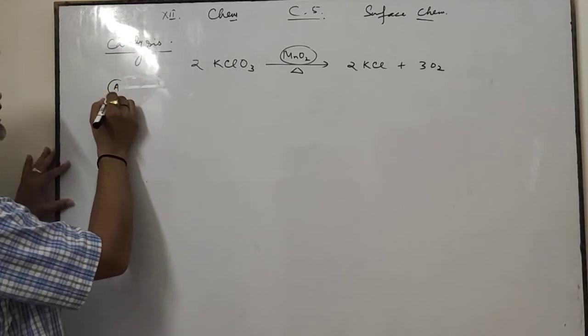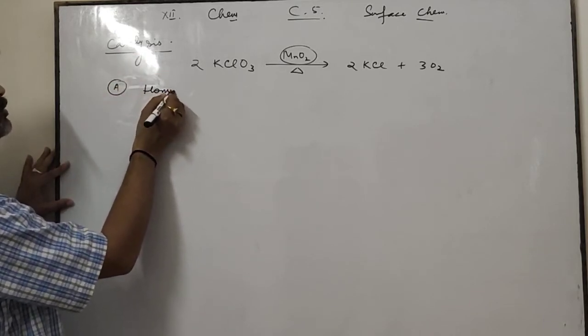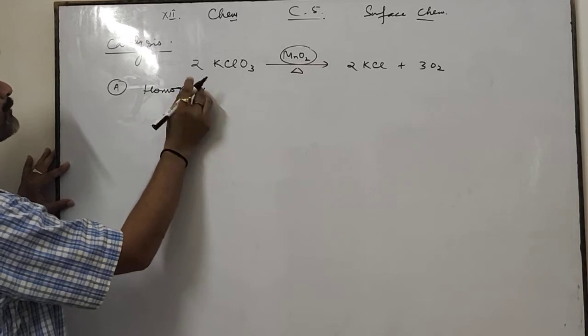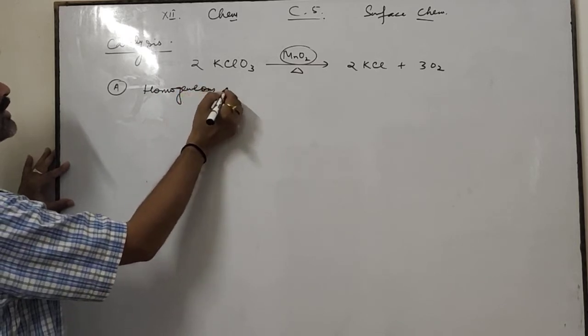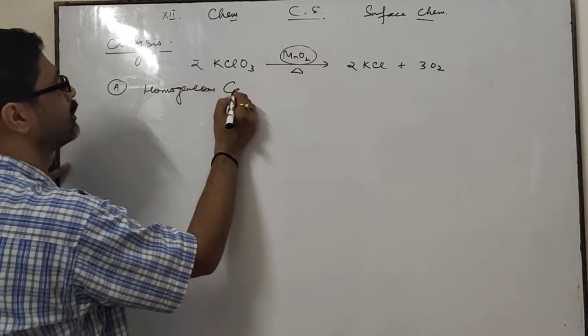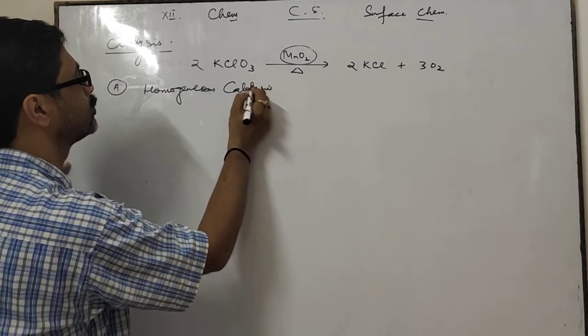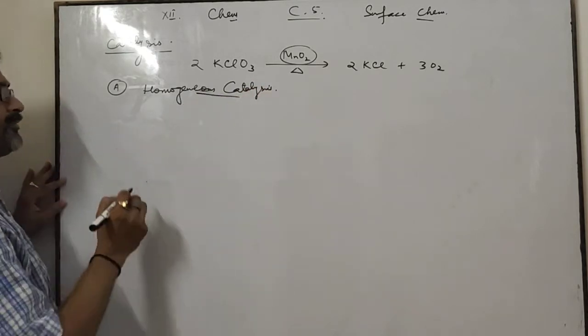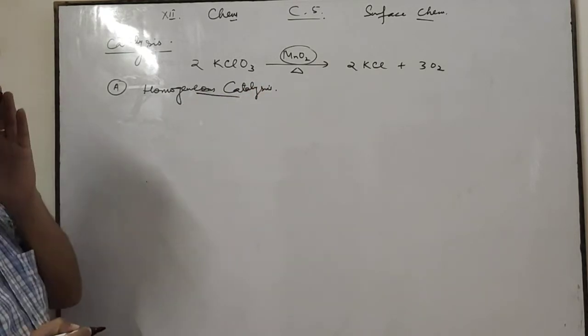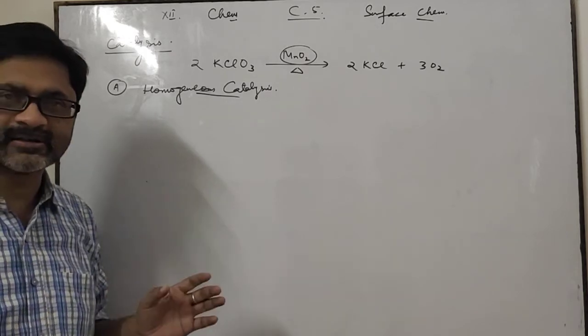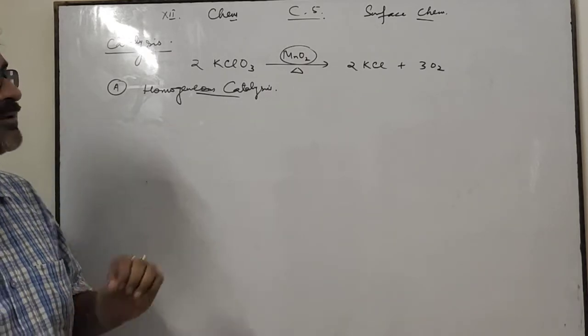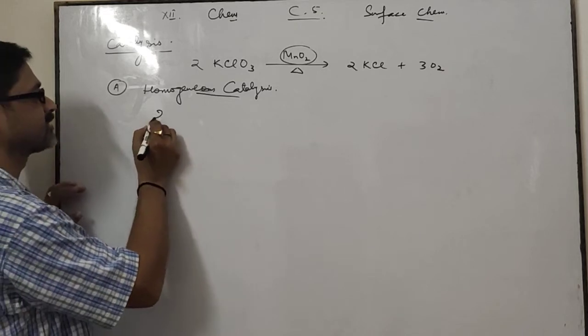Catalysis is of two main types. First one is homogeneous catalysis. What is this homogeneous catalysis? If the physical state of the catalyst and reactants are both the same, then it is called homogeneous catalysis.